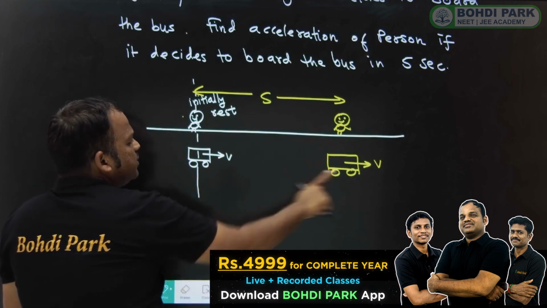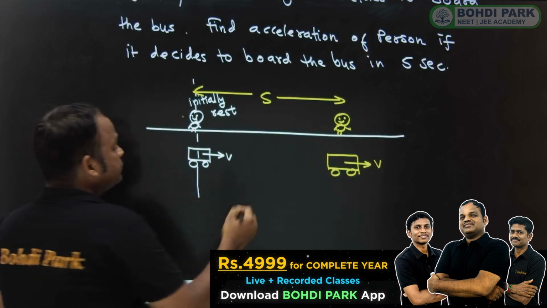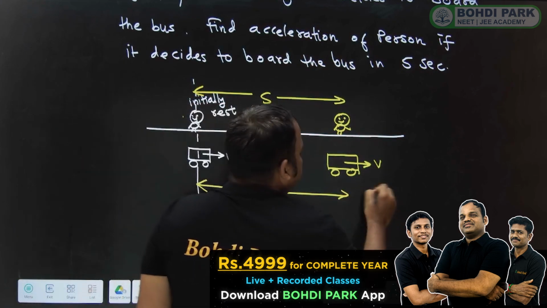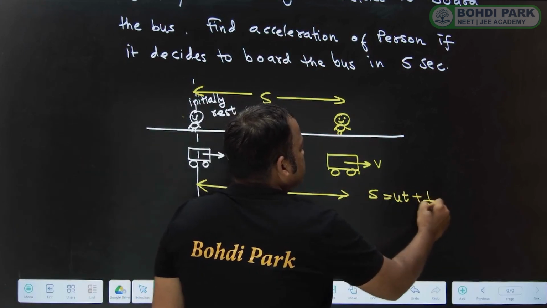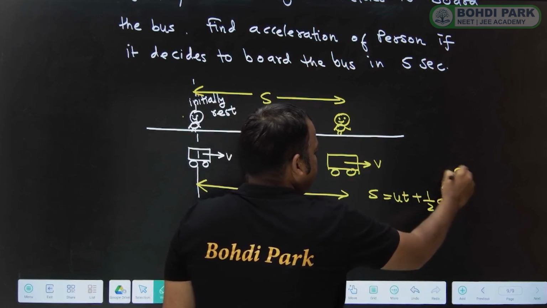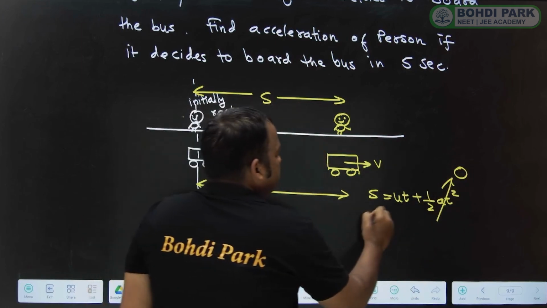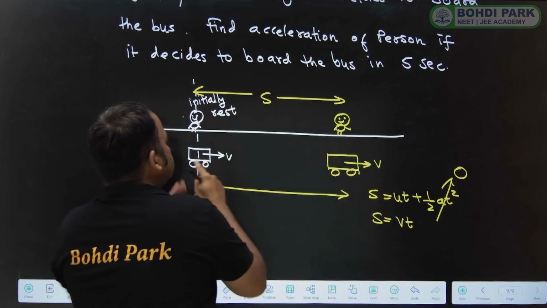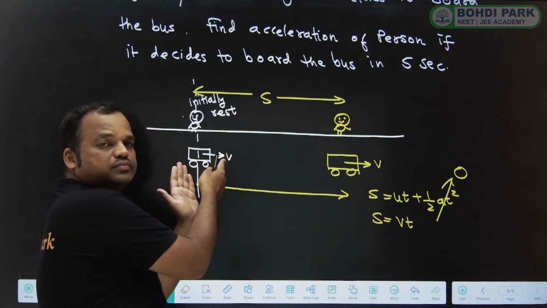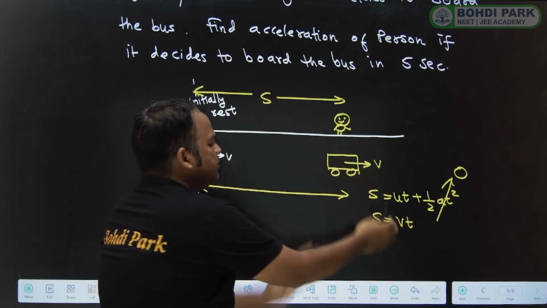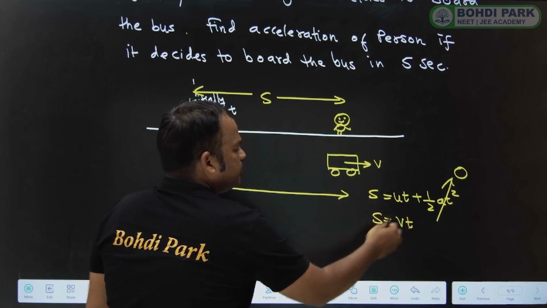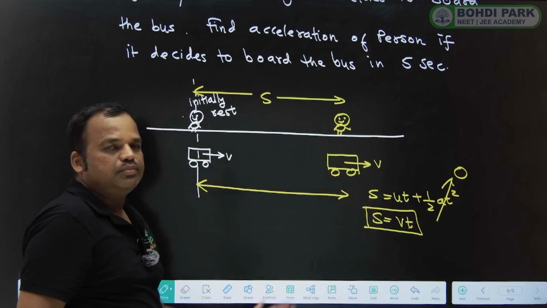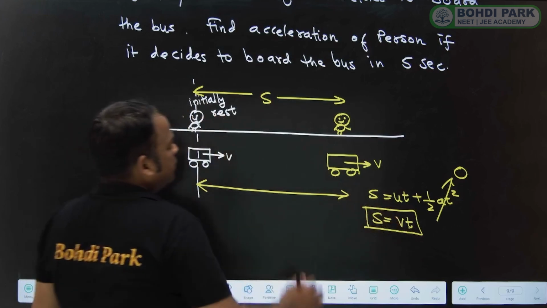So if you consider the bus, the acceleration is 0. So for the bus, we can apply s is equal to ut plus half at square, but the acceleration is 0. So for the bus, we can use s is equal to vt. The initial velocity of the bus is v, and it is same throughout. So instead of u, we will write v here. s is equal to vt, so constant velocity into time. Displacement is equal to vt for the bus.